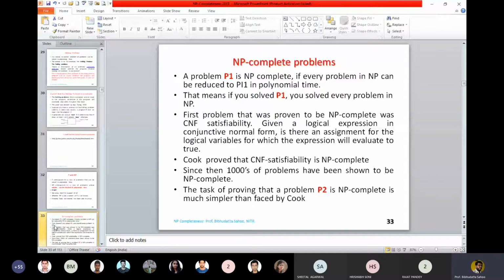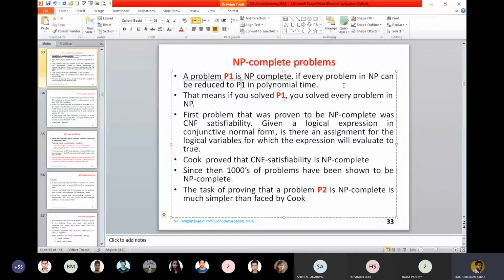That means I am transforming a problem to another form of a problem. I am taking the help of an algorithm which terminates in polynomial time by transforming the problem from one form to the other. So this means that if you solve P1, then you have solved every problem in NP. Okay, so this is the strategy we use to prove the problem to be NP complete.